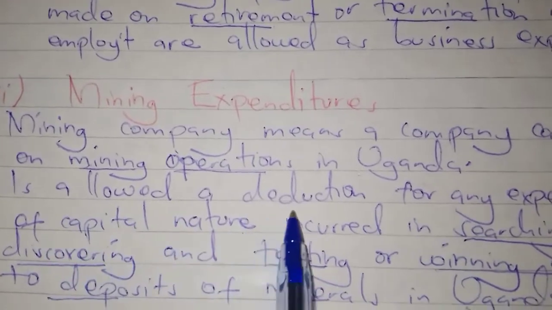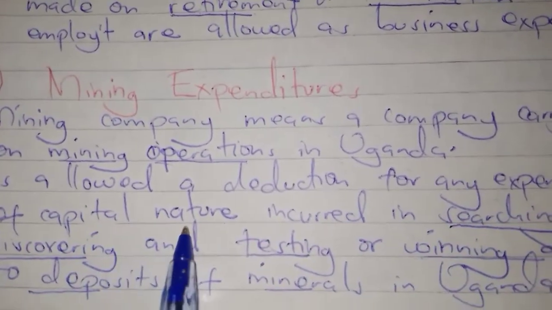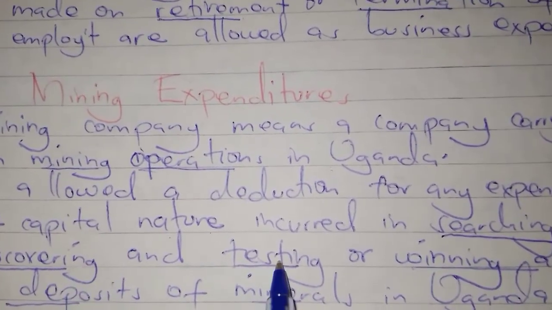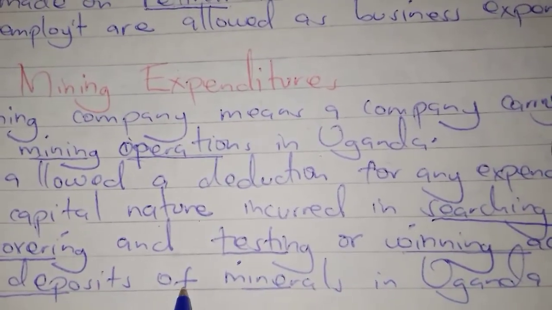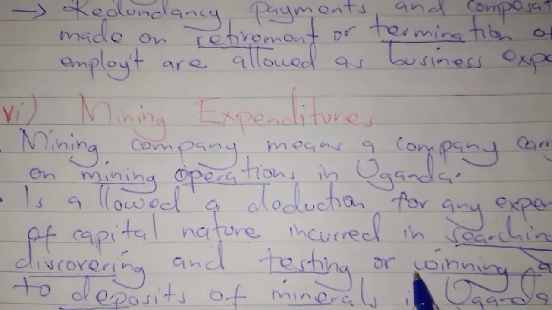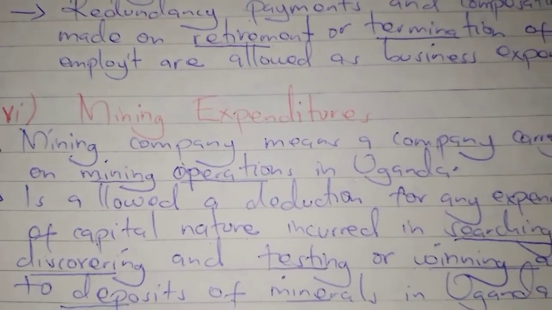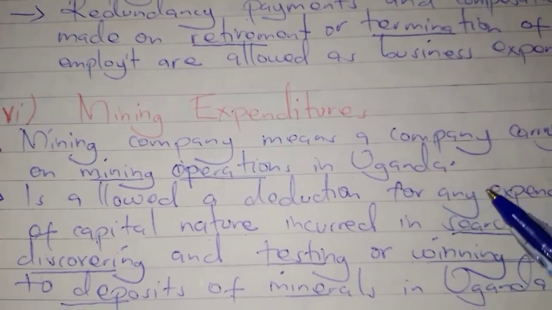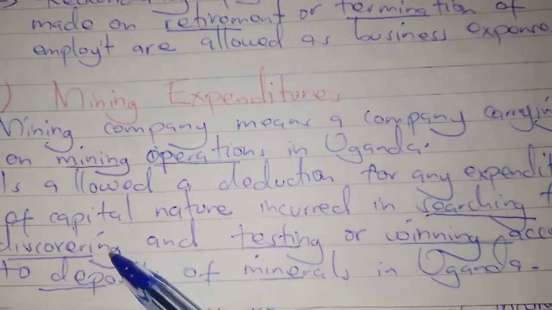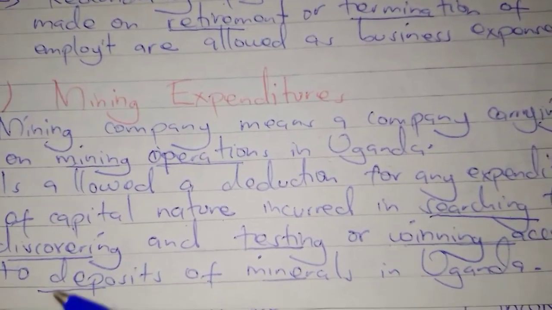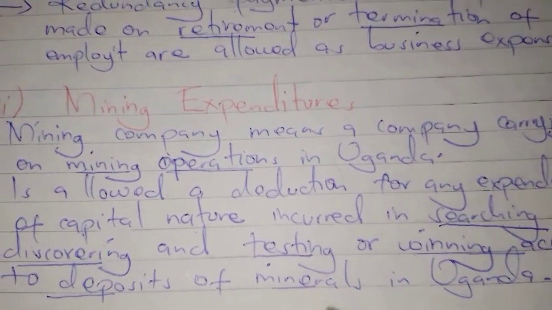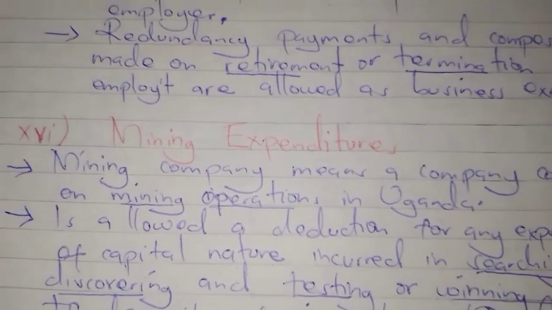It is allowed a deduction for any expenditure of capital nature incurred in searching, discovering, testing, or winning access to deposits of minerals in Uganda. So any expenditure of capital nature that is incurred by a mining company when it is searching for deposits of minerals, when it is discovering, testing, or winning access, is not taxed.